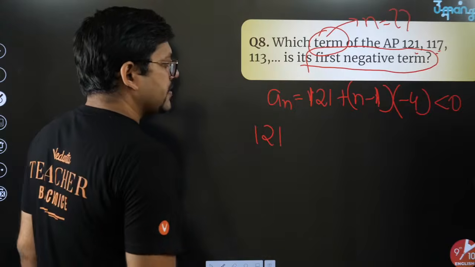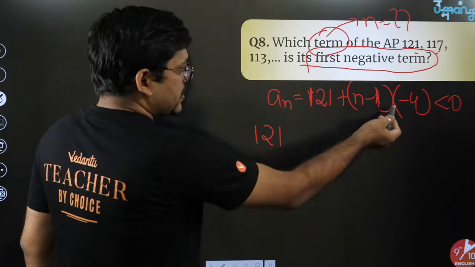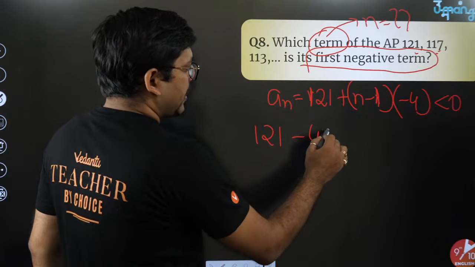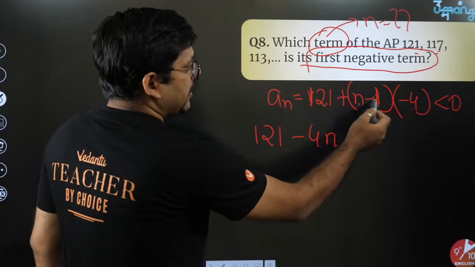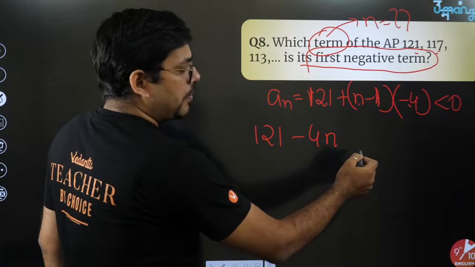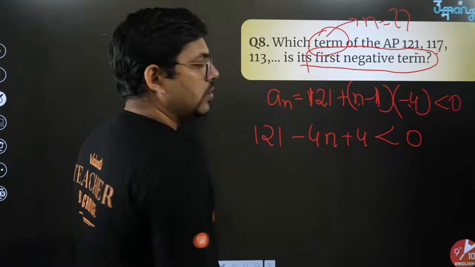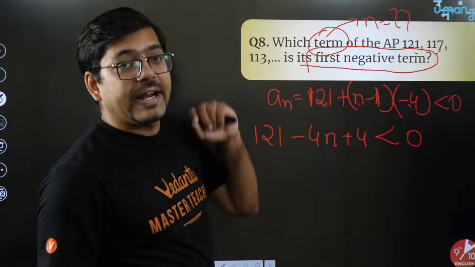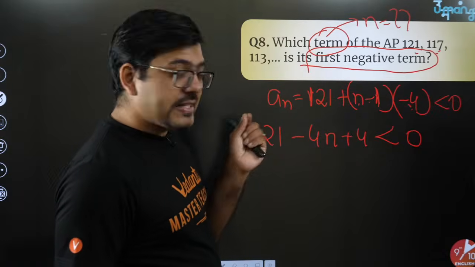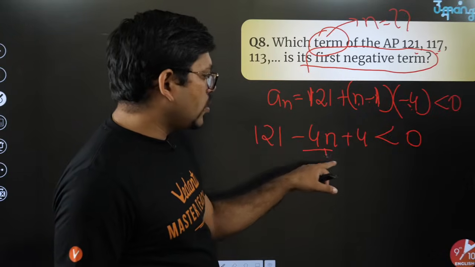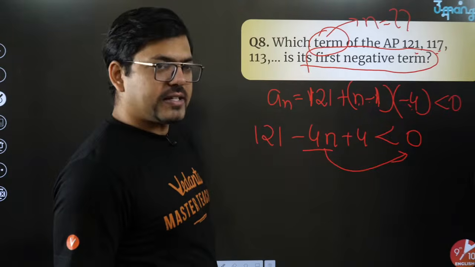Okay, yes, 121 is there. And minus 4 into this entire bracket. So I'll write minus 4 times n, and minus 4 into minus 1, that will be plus 4. And this entire thing should be less than 0, because we have to find the negative term. If it is less than 0, only this is the negative term, so I should send it to this side. And the rest everything is fine.